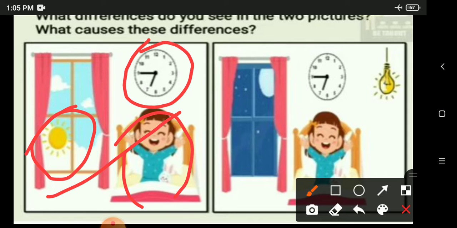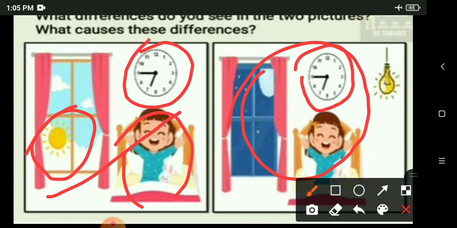So we'll say it is a morning time, as you can see the time shown in the clock. And the sun rises and we can see the things around us. And in the second picture we can say it as evening. The time in the clock is 6:45 p.m. Therefore we cannot see the things around us. Okay.